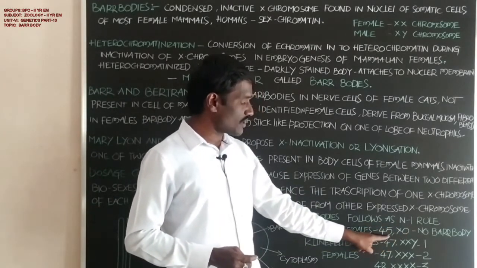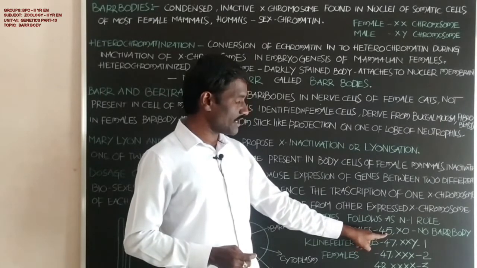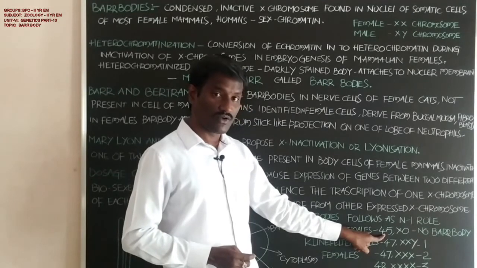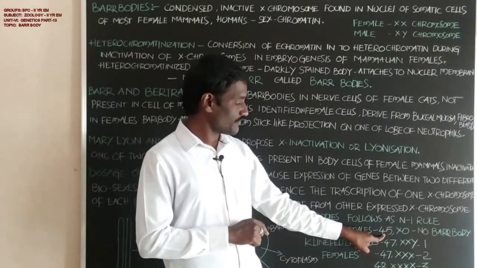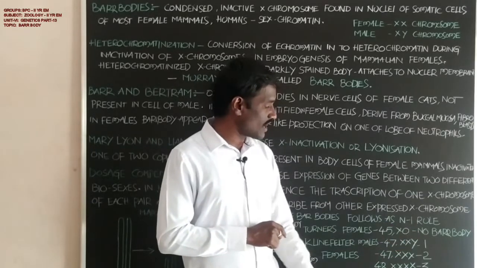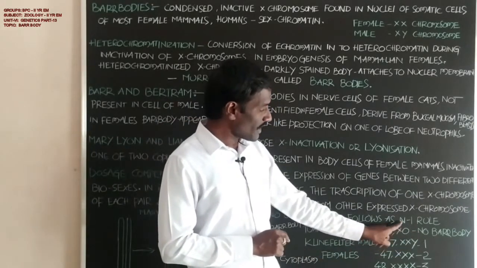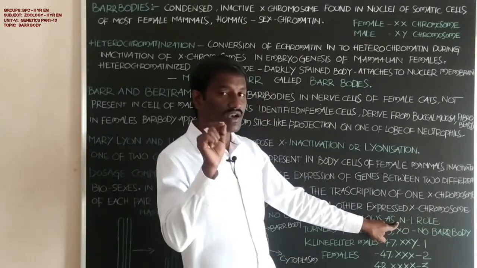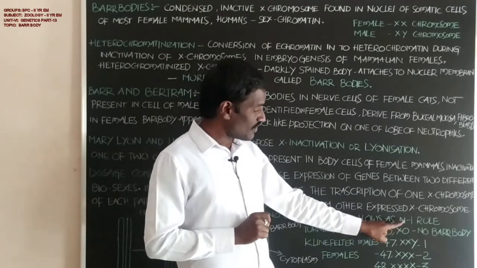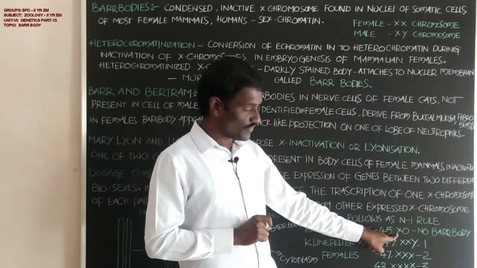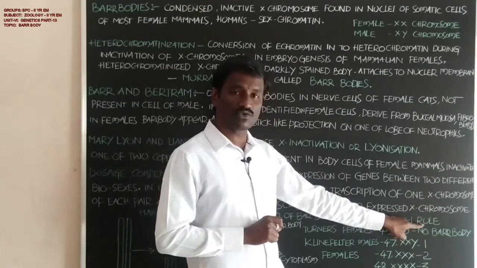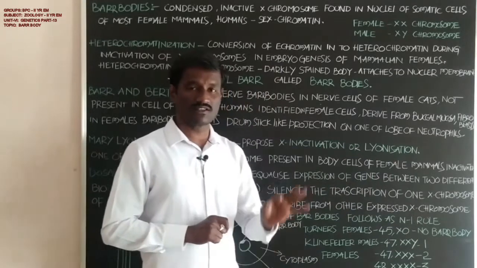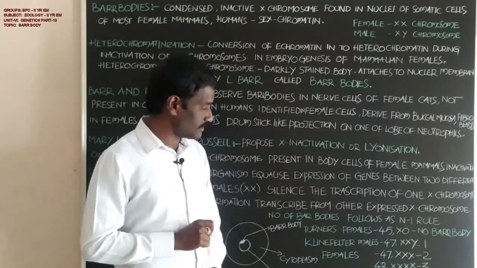The total number of chromosomes is 45 instead of 46, because one X chromosome is absent. Students, in the n-1 rule, n is equal to the total number of X chromosomes. The total number of X chromosomes is 1, minus 1, equal to 0. So no Barr bodies are present in Turner's females.